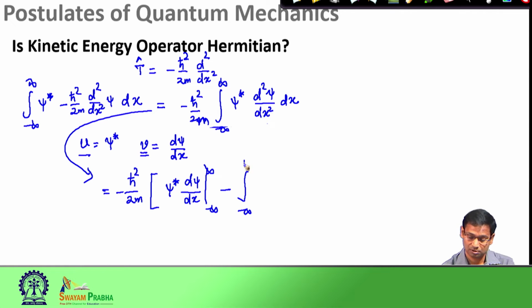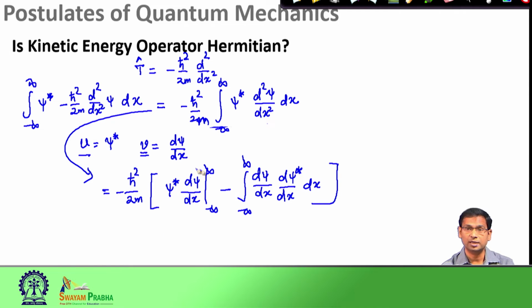So, v is d psi by dx and du is d psi star by dx. Again, when I look at the first term, psi star d psi by dx, I have to evaluate it at minus infinity and plus infinity.